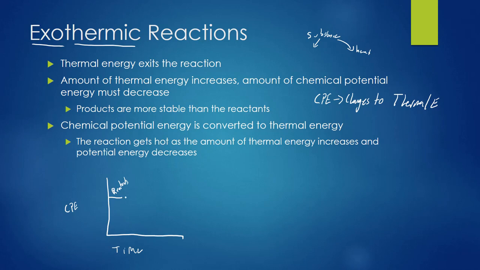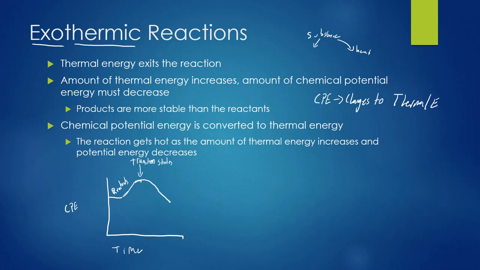We want to make them change, so we're going to go ahead and bump up the energy. We can heat it, we can stir it, we can add a spark, we can pass electricity through it. Lots of different ways we can put energy in, but essentially right here we have the transition state. And so they're no longer the reactants. We've broken bonds, so they're not the substances that we put in there, but they haven't formed their new bonds yet.